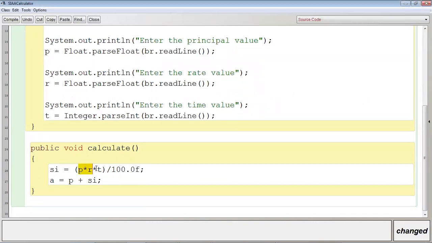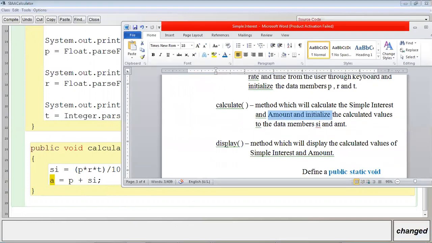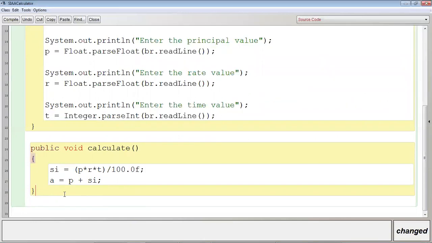Here the simple interest is calculated and then the data member SI is initialized with the calculated value. Here amount is calculated by using the formula principal plus simple interest and that result is initialized to the data member AMT. Now we cannot display here because it is not the demand of the question to display it within the calculate method. For that, the display method is there. Display method will display the calculated values of simple interest and amount. So let me define